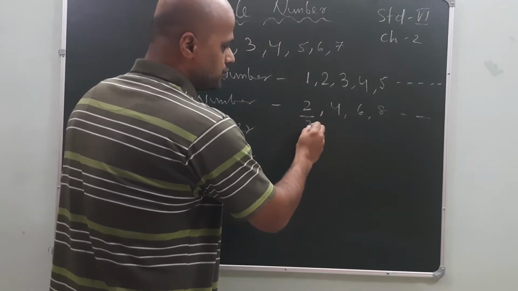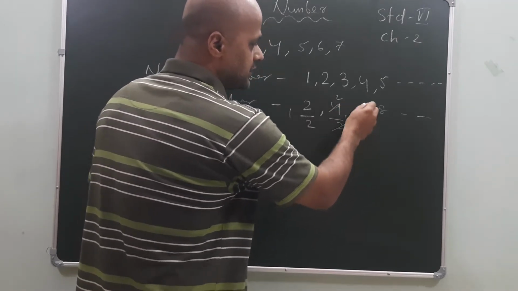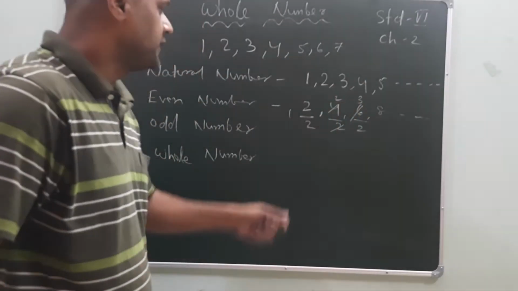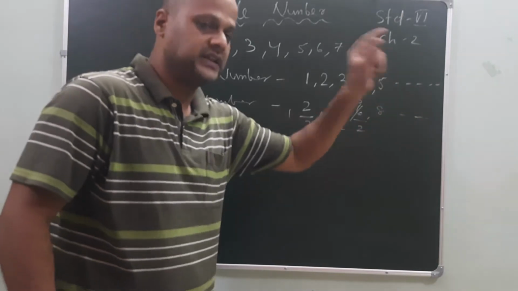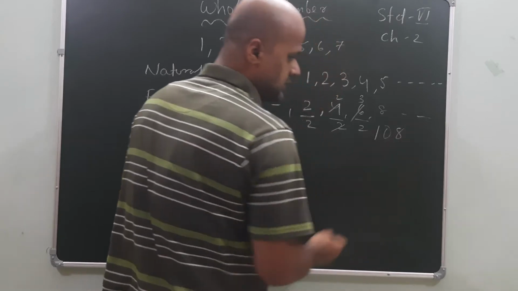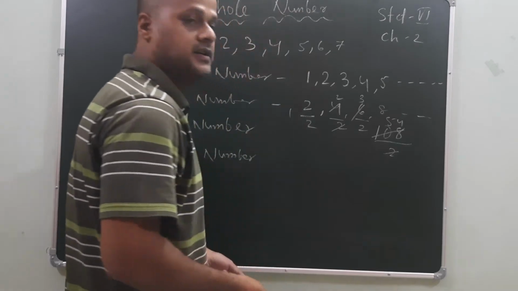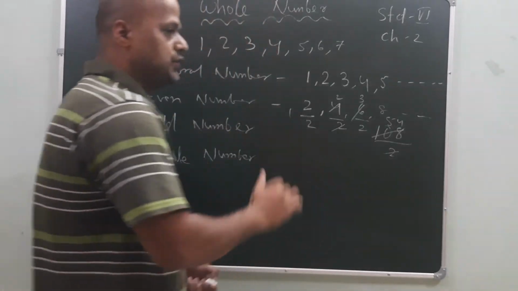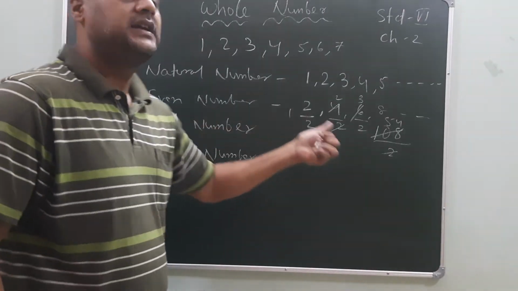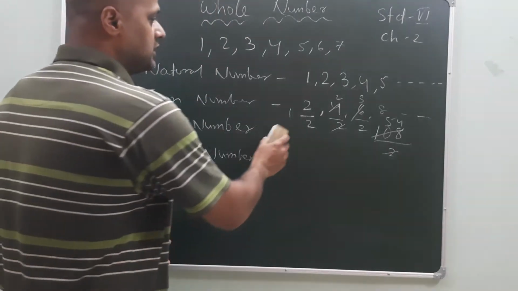2 divided by 2, yes or no? 1 will come. 4 divided by 2, 2 is coming. 6 divided by 2, 3 is coming. Means a whole number is coming, so these are called even numbers. Suppose the number is 108. This is divided by 2: 2 fives are 10, 2 fours are 8. So the natural numbers which are divisible by 2 are called even numbers. Understood?